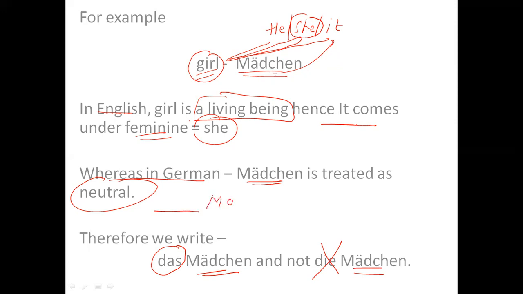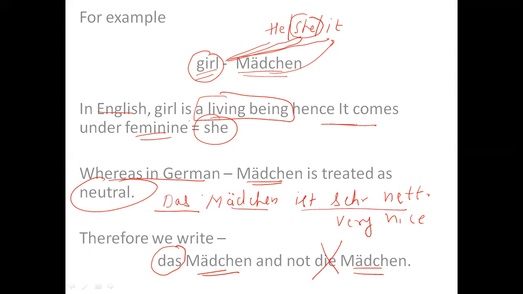Blank Mädchen ist sehr nett. Nett is nice. Sehr is very. So the girl is very nice. So I have to write das here. Das Mädchen ist sehr nett. You will not write die here because in German Mädchen is neutral, right?